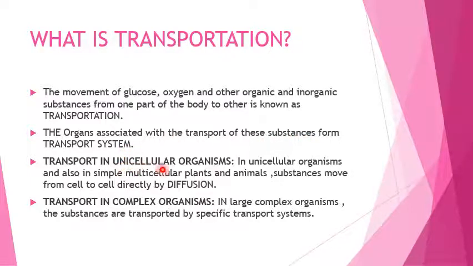Transport in unicellular organisms like amoeba and paramecium takes place with the simple process of diffusion, meaning the substances move from cell to cell directly through the general surface of the body. The process is known as diffusion. Whereas in the multicellular organism, transport of substances takes place by a specific transport system.